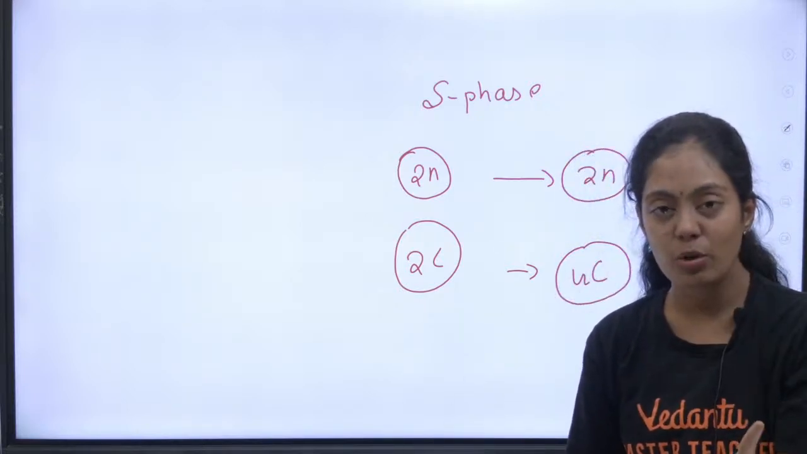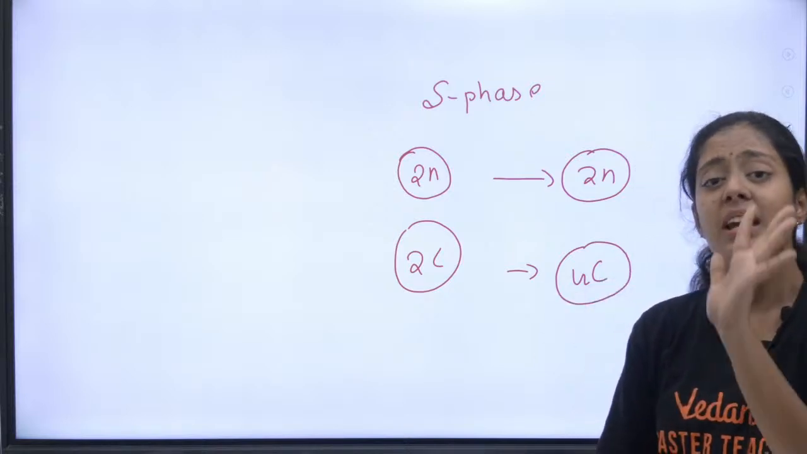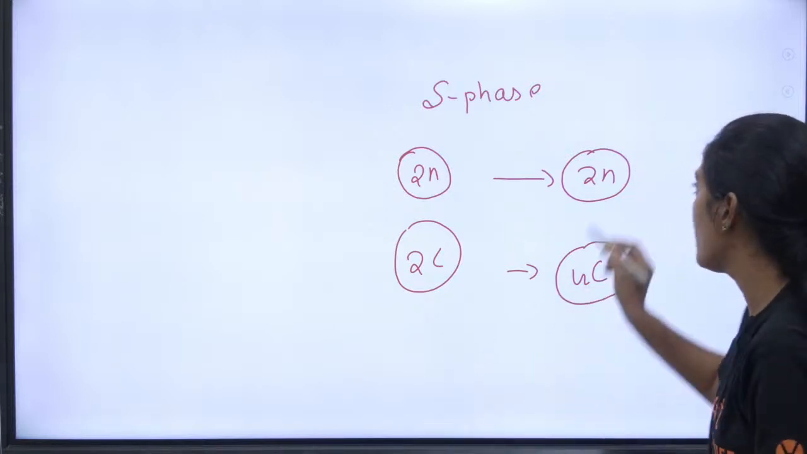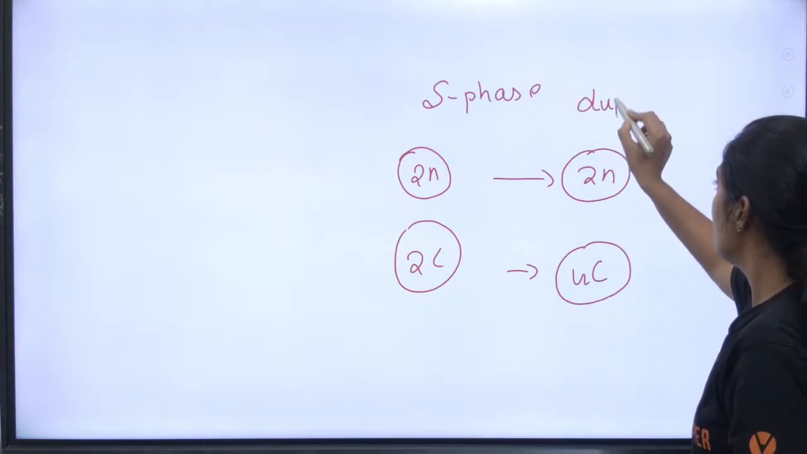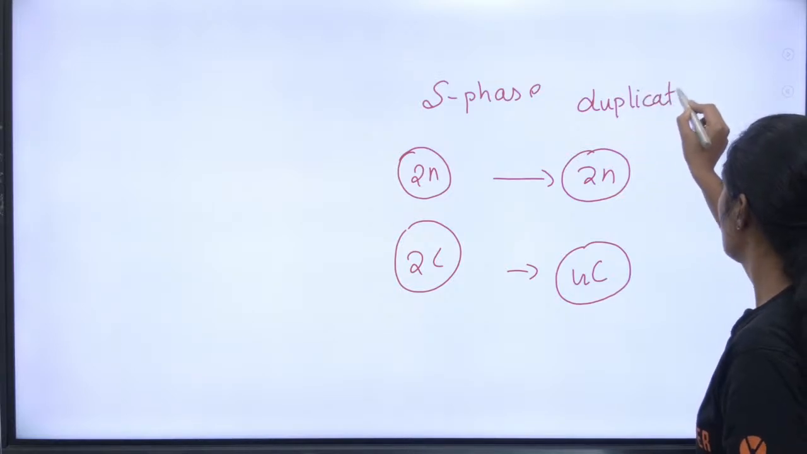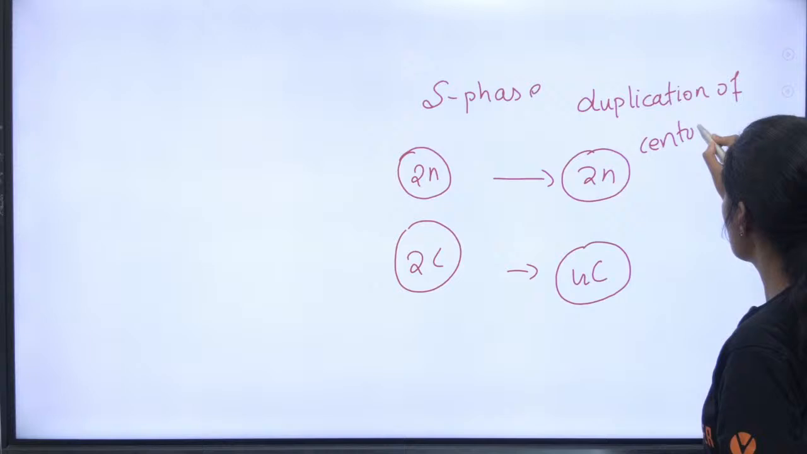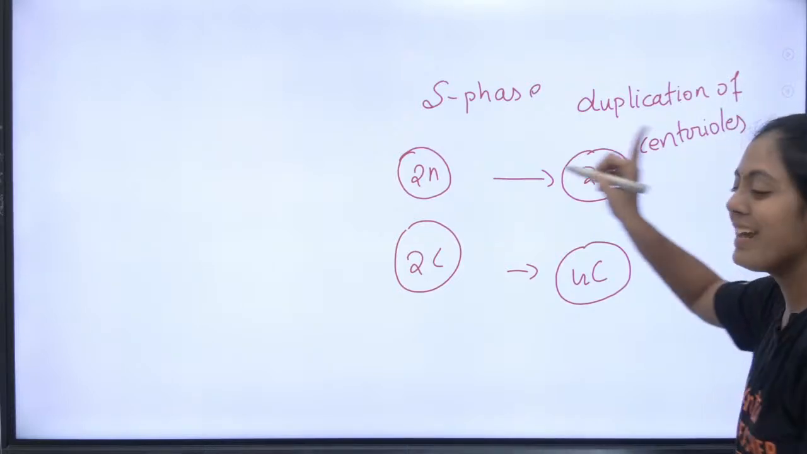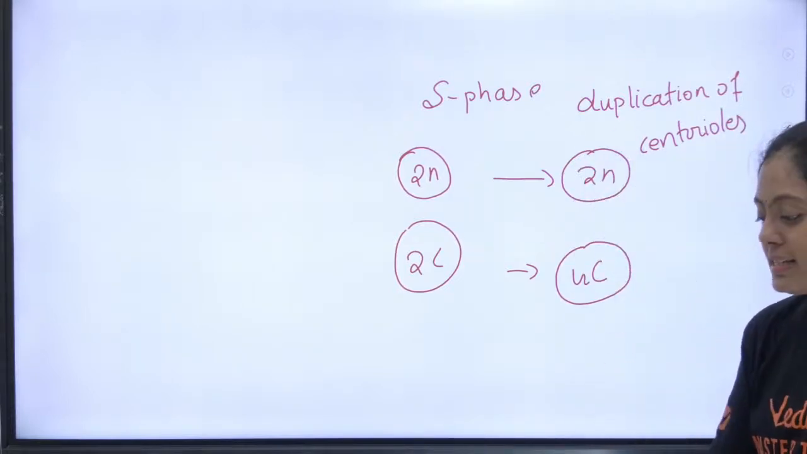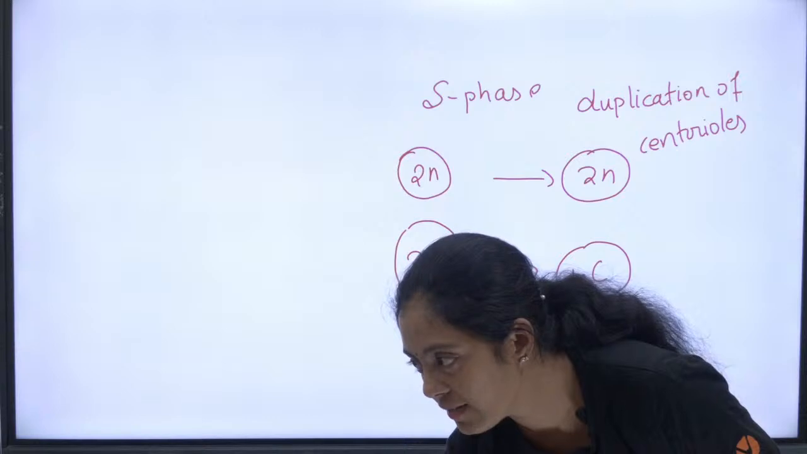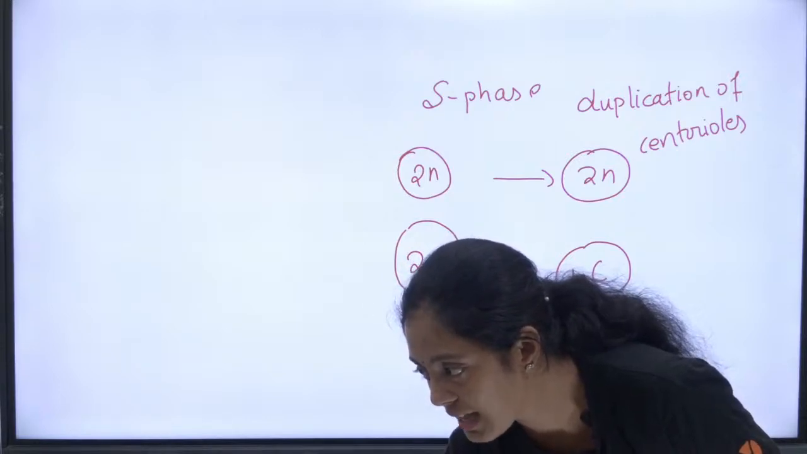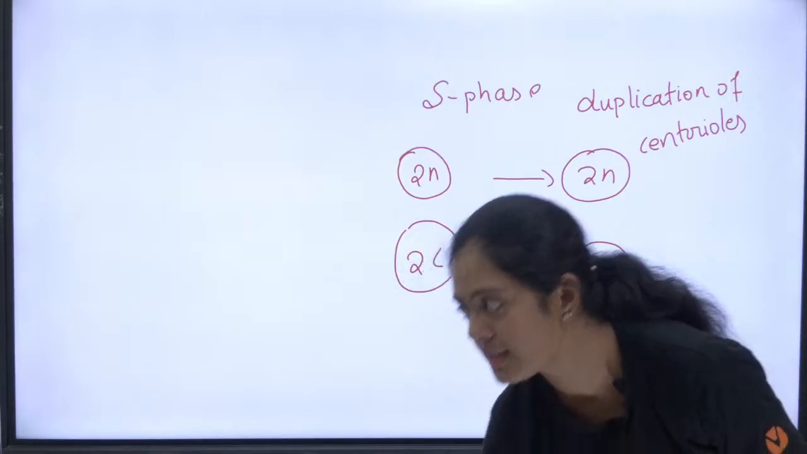Okay, now G1 is done, S phase is done. In this S phase another event happens, students. It is the duplication of centrioles. Okay, so the duplication of centriole also takes place in the S phase. Is this clear? Did everyone understand until now? Any doubts? What is happening in your G1 and S phase?